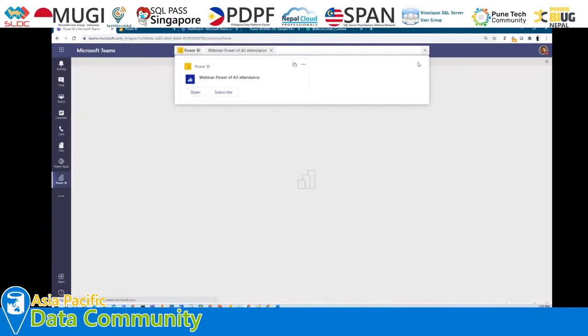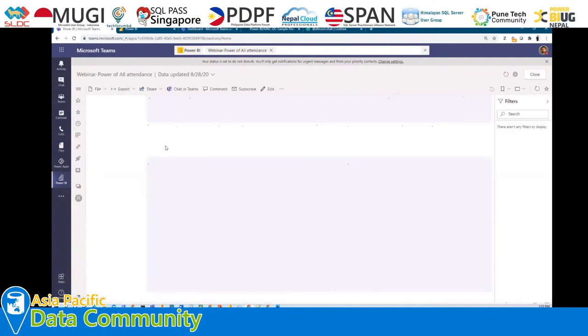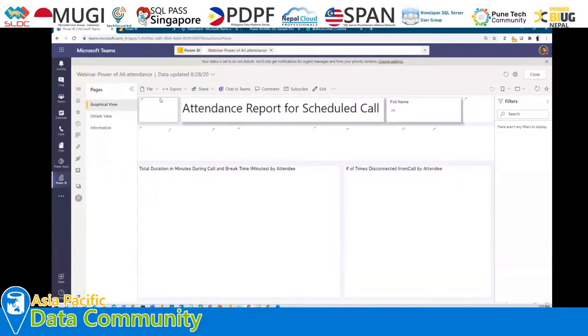You can see that particular report is going to be opened in my Teams environment itself. It didn't redirect me to any other tab or anything else. Everything is available within Teams. So this is one of the cool features.